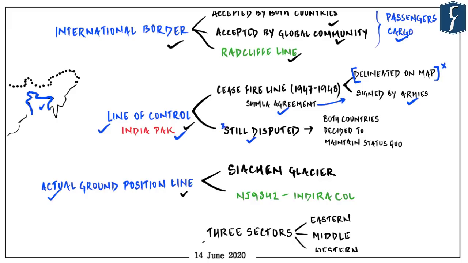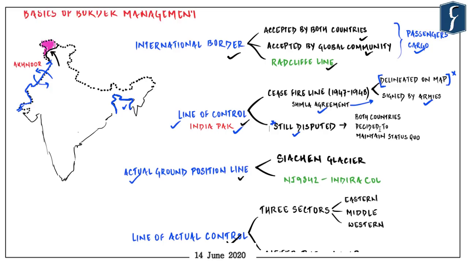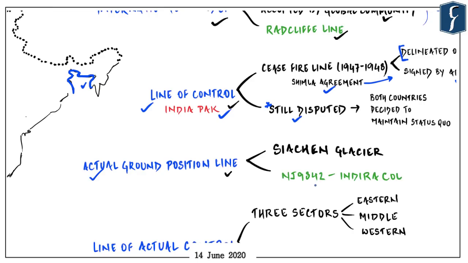It is still disputed, but both countries decided to maintain status quo until there is a peaceful resolution of the dispute of Jammu and Kashmir. Now next key term is actual ground position line. Now it divides the current position of Indian and Pakistani troops in the Siachen region. It extends from northernmost point of LOC which is NJ9842 and ends at Indrakol in the north.